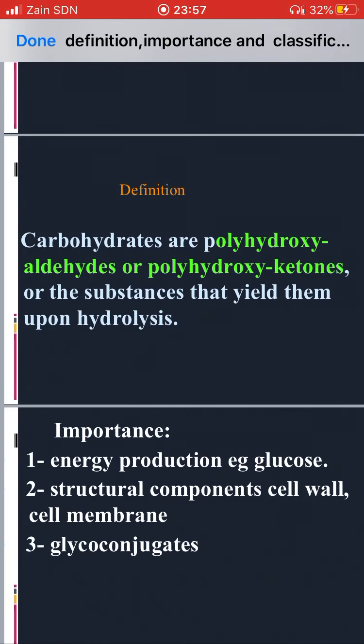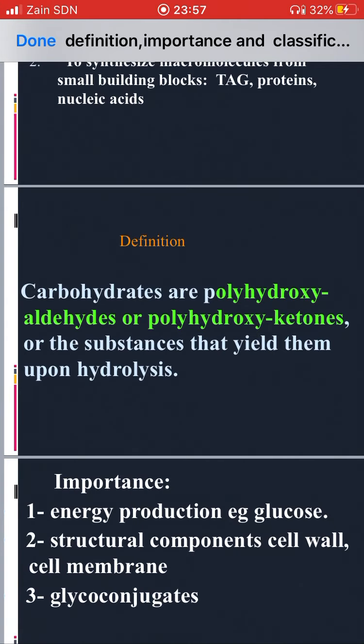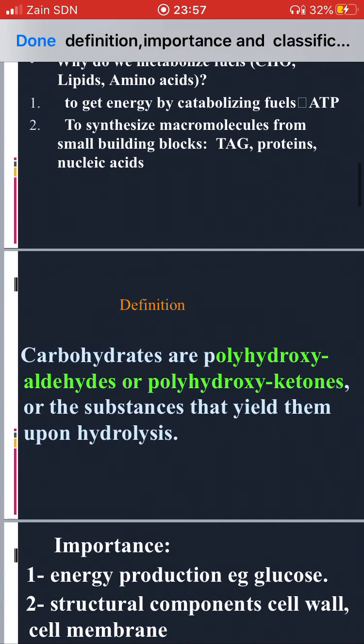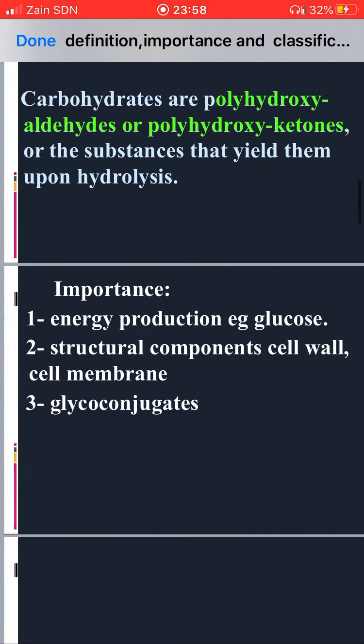Or in life we can find some substances that can yield them upon hydrolysis. So again, the definition of carbohydrates: polyhydroxy aldehydes or polyhydroxy ketones, or substances that can yield them upon hydrolysis. Glucose is very important for our health, and it is the most important carbohydrate for our body.